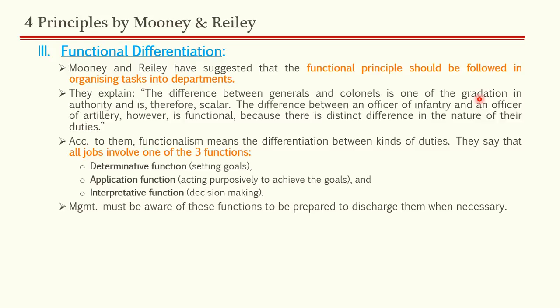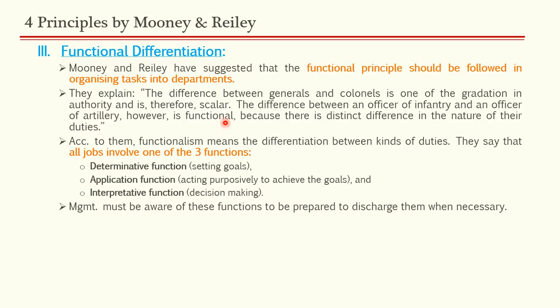There is a level of gradation. One person is higher than another in level and another person is lower in level than another. So there is a scalar chain difference. This is a gradation of authority. But the difference between an officer of infantry and an officer of artillery, however, is functional because they both are at the same level. Officer of infantry and officer of artillery are both at the same level, but their functions are different. This is how you divide your work into functions.